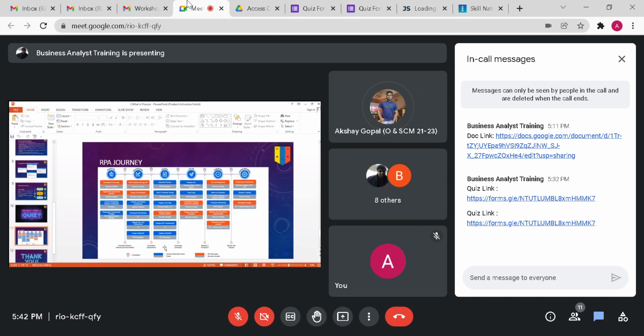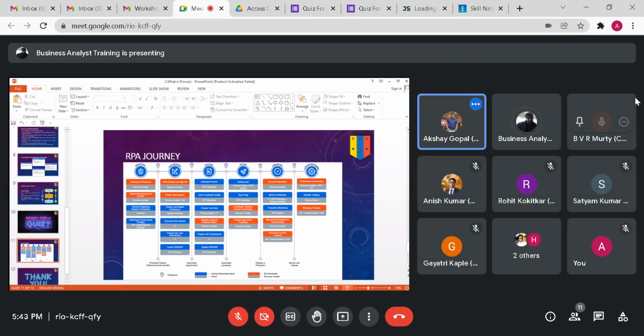Excuse me, sir, can you please tell us about the inventory of process? Is it that at the start itself we have to maintain some inventory for the process? Yes, sure. Let us say you are going as an RPA business analyst in an automation project. Where will you begin? Day one of your job, what will you do? What is the first step? Simple. You will make a list of processes. Inventory is nothing but a list in an Excel sheet. I'll show you how this is made. Both these activities I'll show you today.